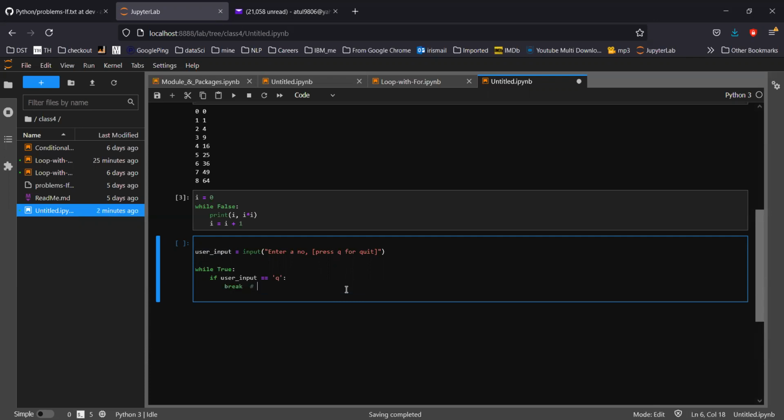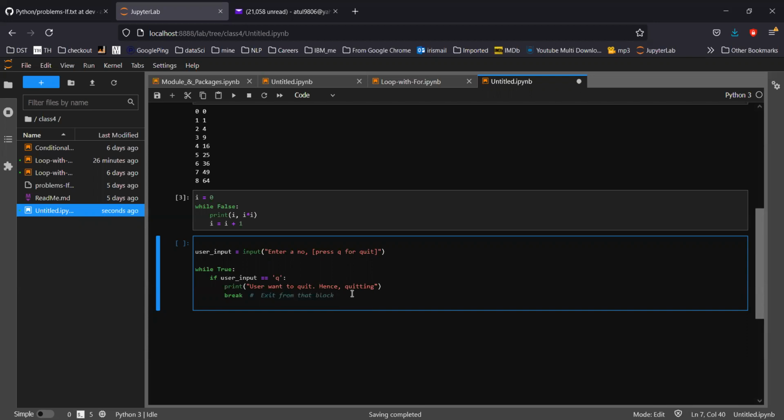Let me enter a statement as well: user wants to quit, hence quit. And break, what break will do, in Python, whenever the Python interpreter hits break, it will exit from that block or loop.